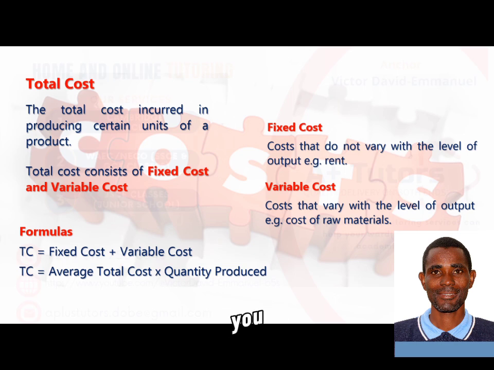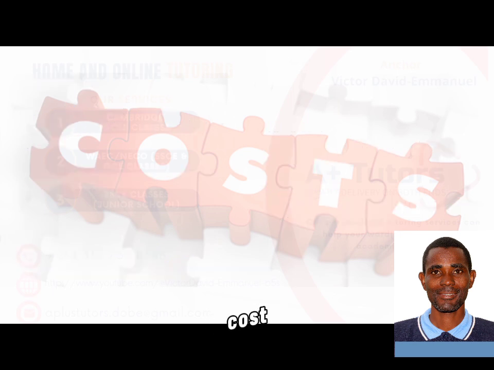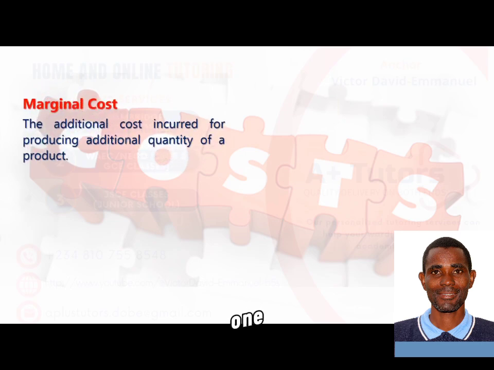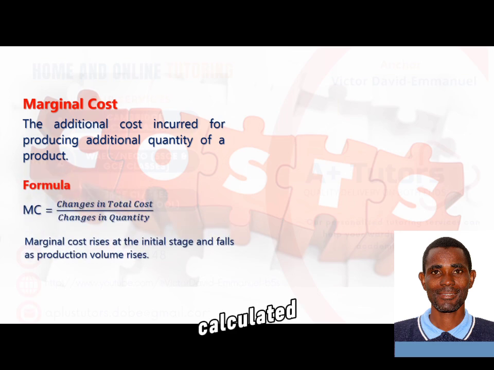The next one is variable cost, which is the cost that varies with the level of output. For instance, you want to bake 10 loaves of bread. The raw material or the flour you buy will be based on that. Now, if the loaves of bread you want to bake increases from 10 to 20 or 30, the raw materials you are going to buy will also increase, thereby increasing the cost you are incurring on raw materials, making your variable cost to vary. Now the next one there is marginal cost. Marginal cost simply refers to additional cost to incur when you try to produce an extra unit of a commodity, and is calculated as what?